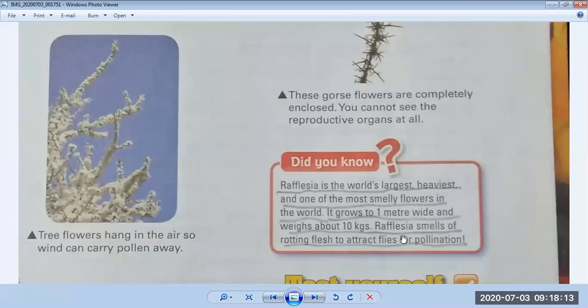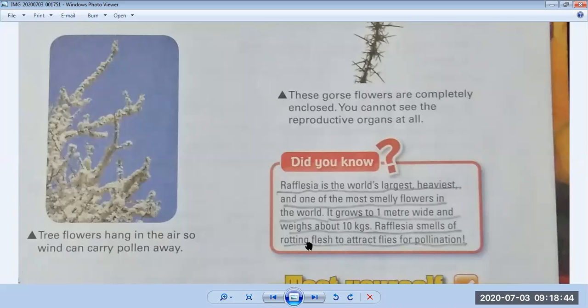And Rafflesia smells of rotting flesh to attract flies for pollination. Still, we have studied that all flowers are in bright colors. Okay, so they have a sweet smell. Because of that, birds and insects are attracted towards them, and pollination is done in the plant. But here it is totally different, that Rafflesia smells of rotting flesh.